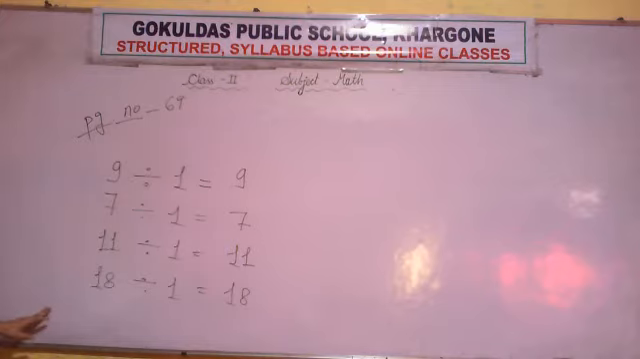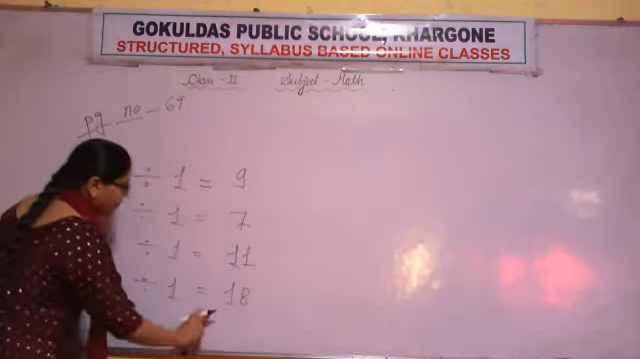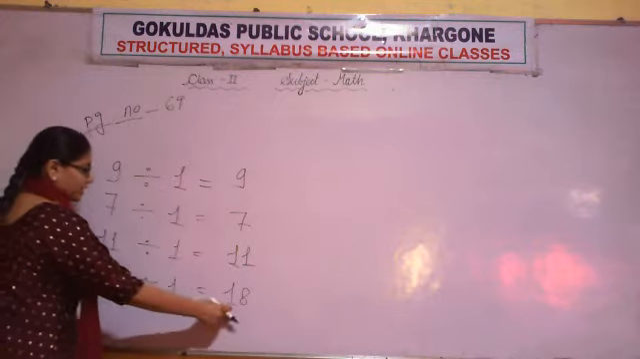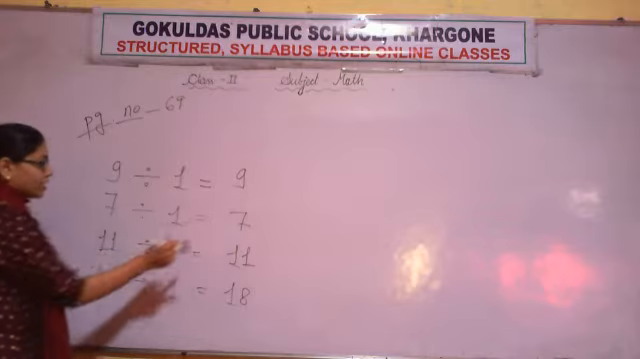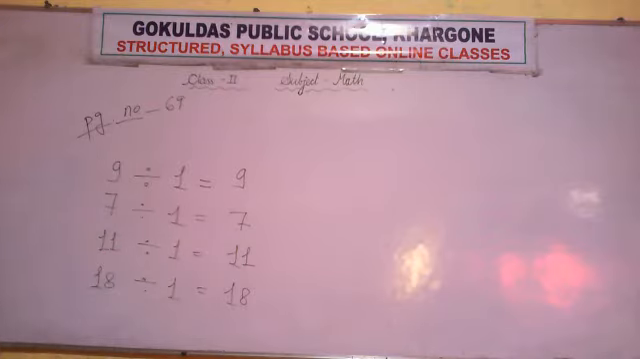See, all of these questions were based on a property. If a number is divided by 1, the answer will be the number itself. All the numbers are being divided by 1, so the answer is the number itself. 9 divided by 1 is 9. 18 divided by 1 is 18. 7 divided by 1 is 7. 11 divided by 1 is 11. So if a number is divided by 1, the answer will be the number itself.